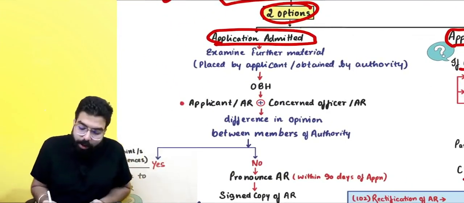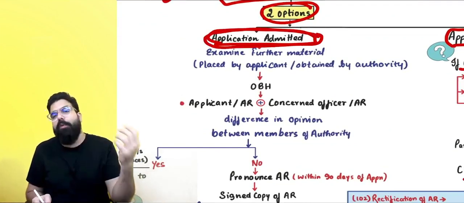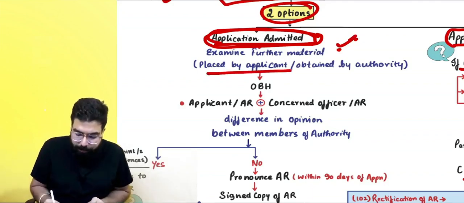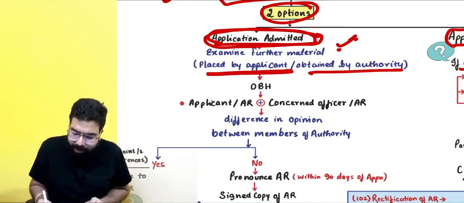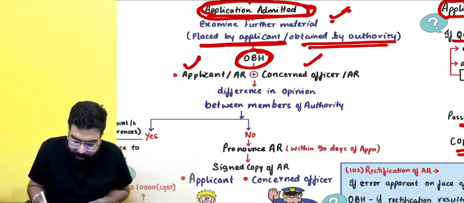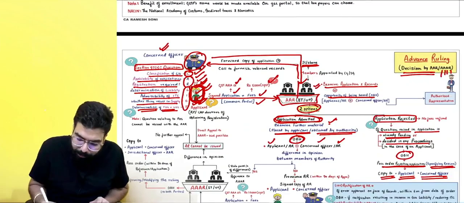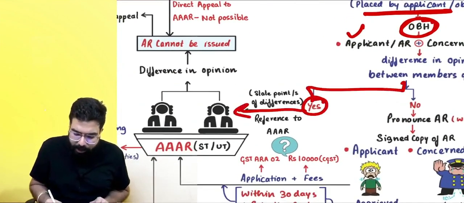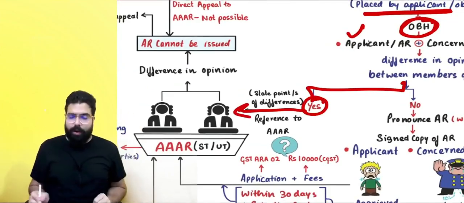Now, sir, if the application is admitted, they will call for further details which are placed. They will tell Ramesh, get me some more details, or they will collect some more details. And now they will give opportunity of being heard to me or my authorized representative, and the concerned officer or his authorized representative. Now, if both these members have a difference in opinion, they will refer the case to whom? To the AAAR, which is the Appellate Authority for Advance Ruling. Okay, sir, point is clear.